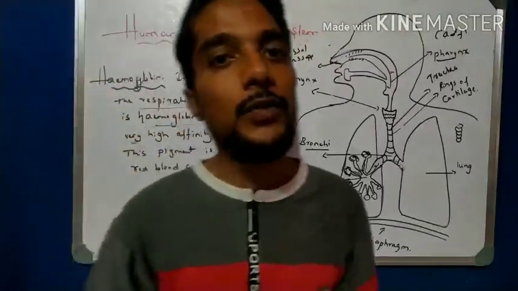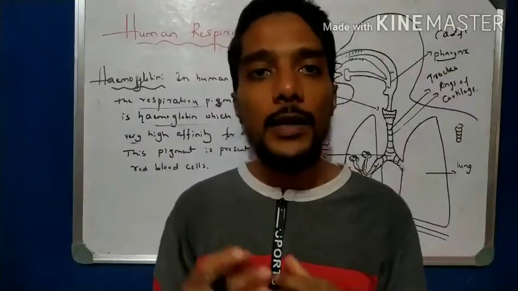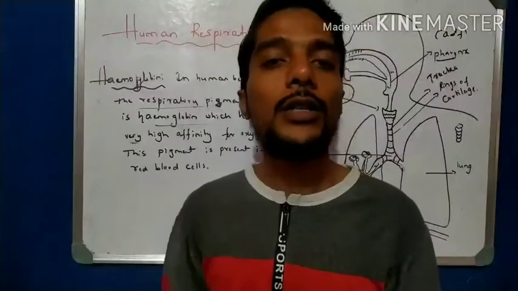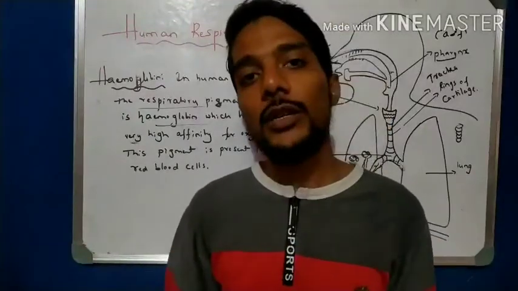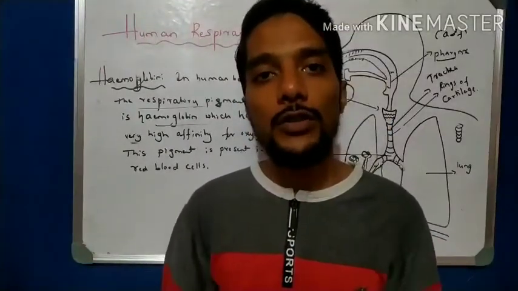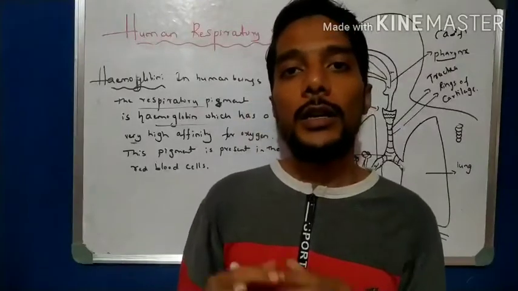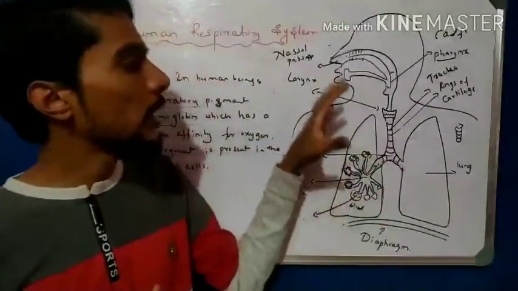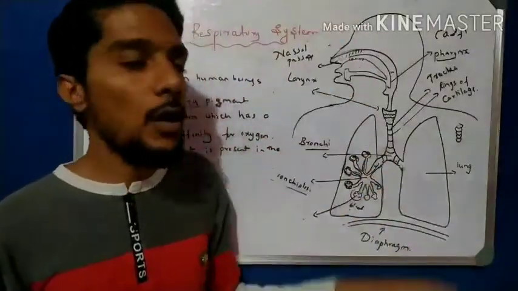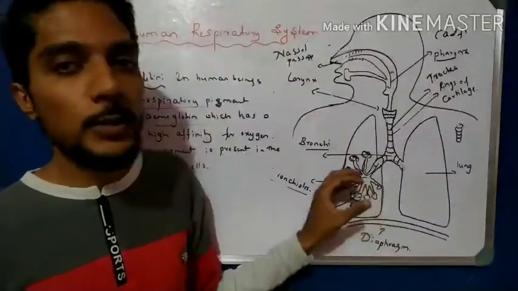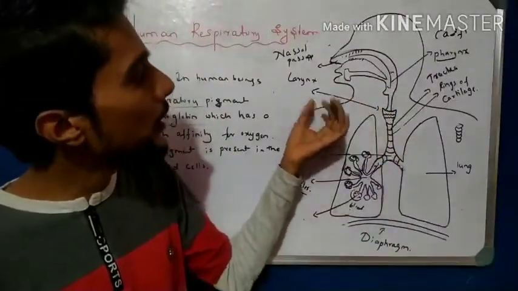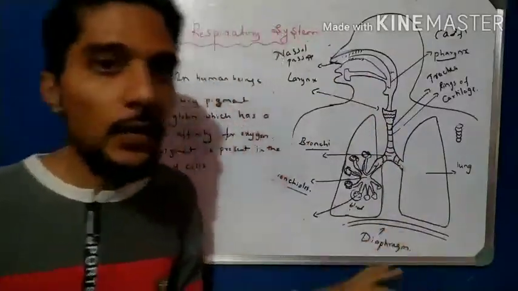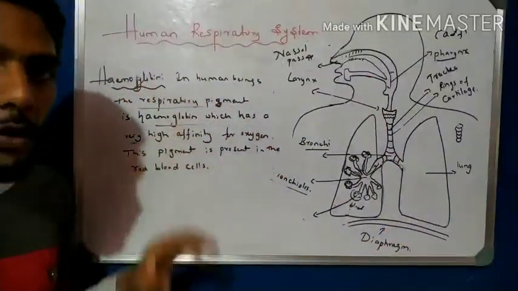So in this video we started with the very beginning concept of respiration, cellular respiration, in the presence of oxygen and in the absence of oxygen, and then we came to the next very important topic, the human respiratory system. In this we studied all the sequence and parts of the human respiratory system, and we also understood the function of every part involved in the respiration process, and we ended the discussion with the hemoglobin concept.